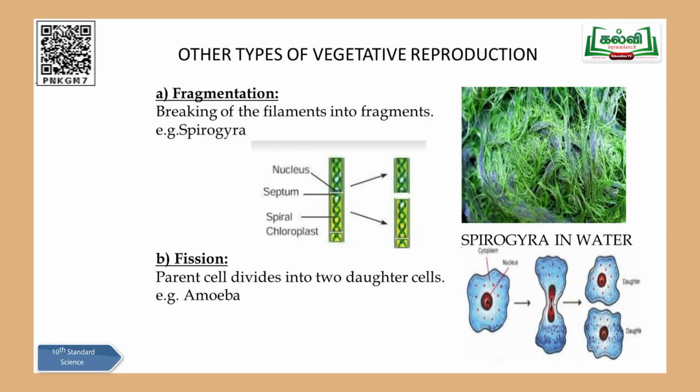The second type you can come across here is fission. Fission is also a well-known example to you children. From 6th standard you are learning about amoeba, a unicellular organism, and as you all know very well, the body is made up of only one cell. So what happens during favorable conditions, when the ponds and pools are flooded with water, immediately the mother amoeba will be cut off. They form a constriction in the center.